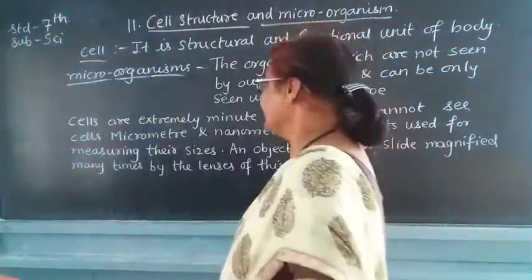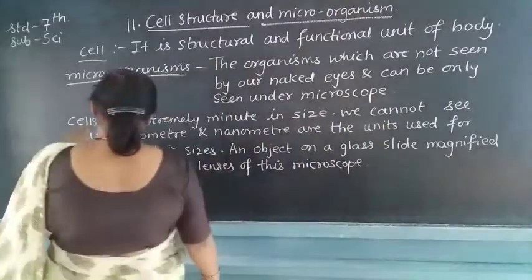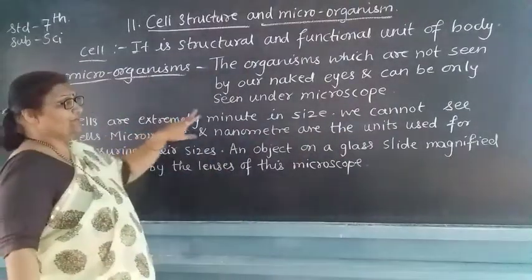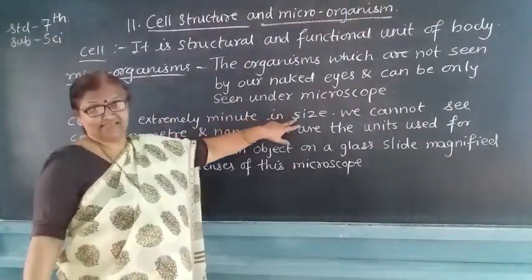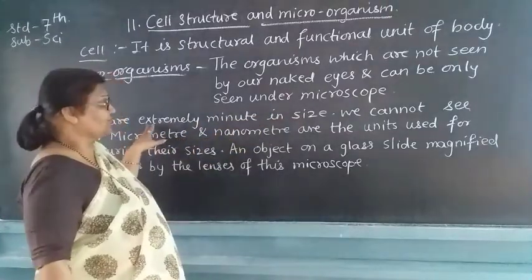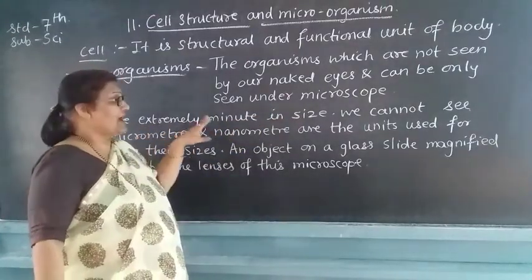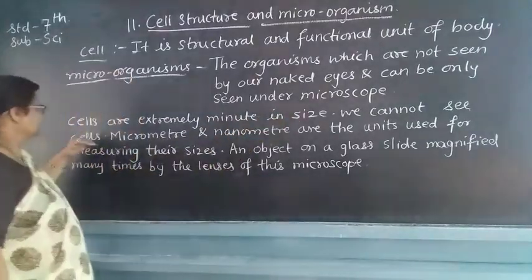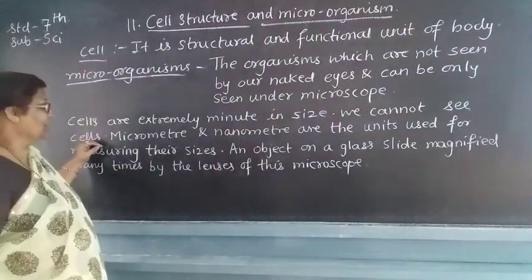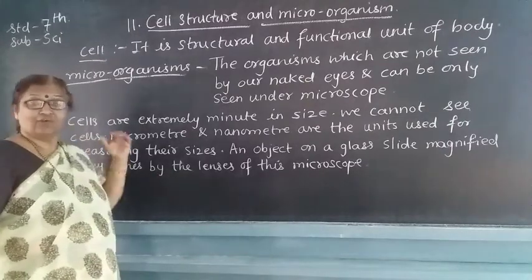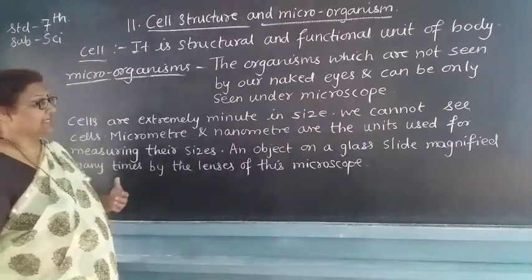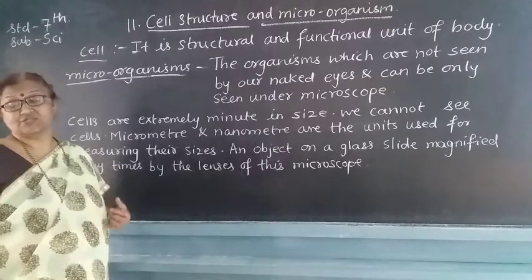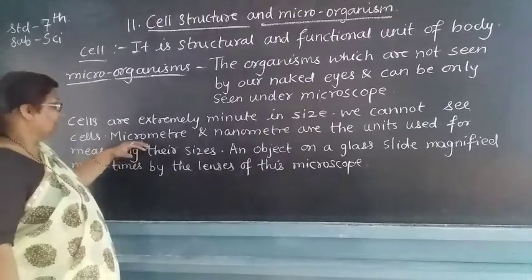The cells are extremely minute in size. We cannot see the cells with our naked eyes. Whenever we want to measure the cells, what units do we use?